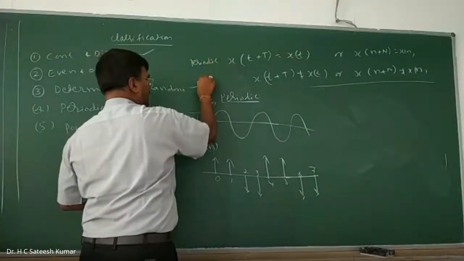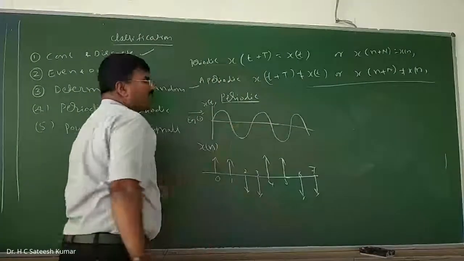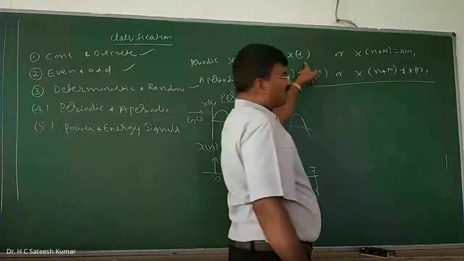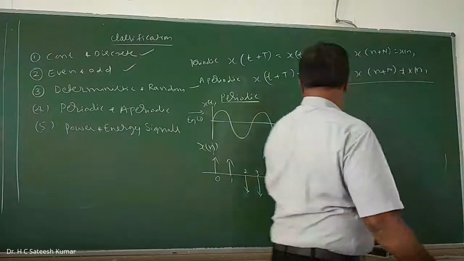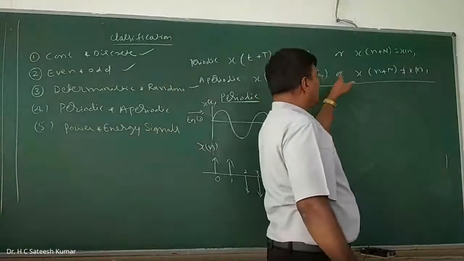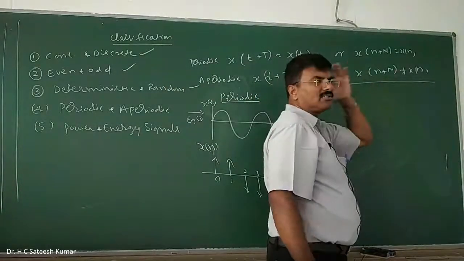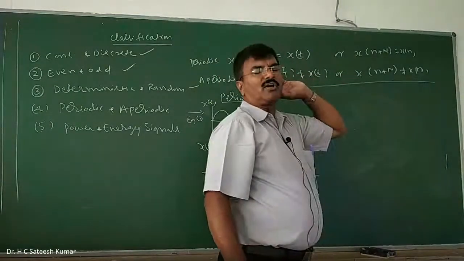A signal is said to be periodic if x of t plus T is equal to x of t, or x of n plus N is equal to x of n for discrete. And a signal is said to be aperiodic if x of t plus T is not equal to x of t, or x of n plus N is not equal to x of n, where capital T or capital N are known as fundamental periods.